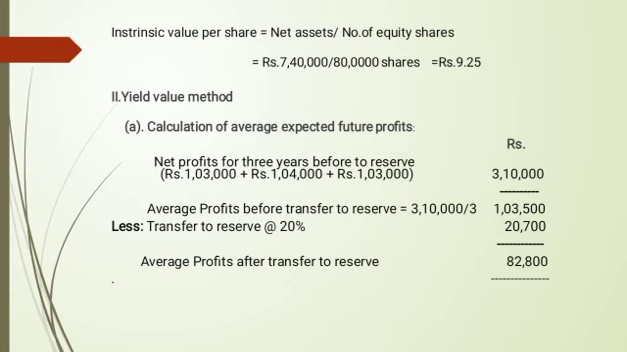The net profit of the 3 years totals 3,10,000, and the average profit before transfer to reserve is 3,10,000 divided by 3, which is 1,03,500, posting in the amount column. Minus the transfer to reserve at 20%, which is 20,700, posting in the amount column, the amount is 82,800. This is the average profit after transfer to reserve, the actual amount.